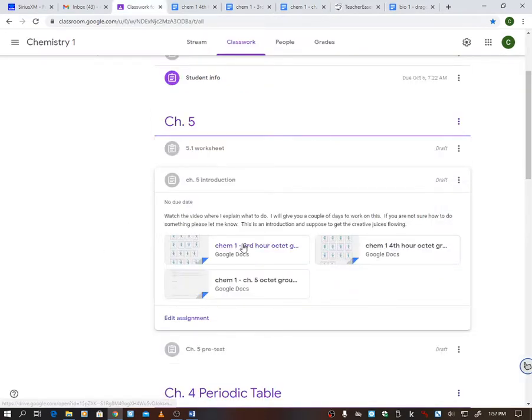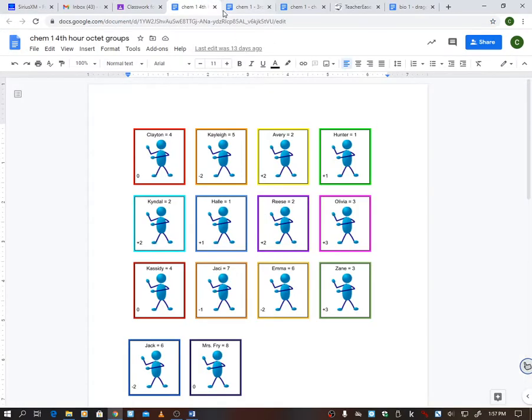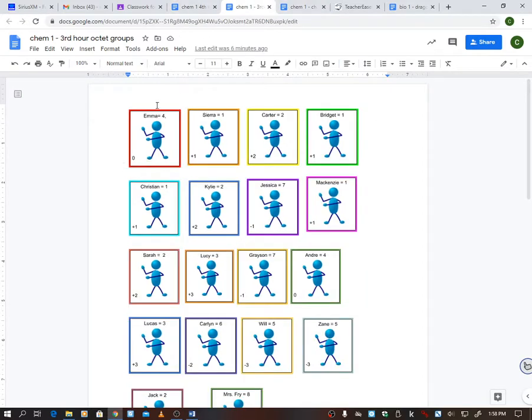Now, each class is going to open its own, like third hour is going to open up this one right here, fourth hour right here. So normally, pre-COVID days, when you guys came into class that day, I would just give you a piece of paper with a number on it. If you look for fourth hour, like Clayton, you would be 4. In third hour, Emma would be 4, Sierra 1. So I just kind of randomly would give you numbers.